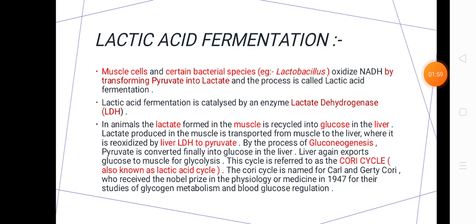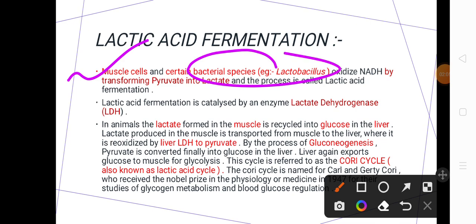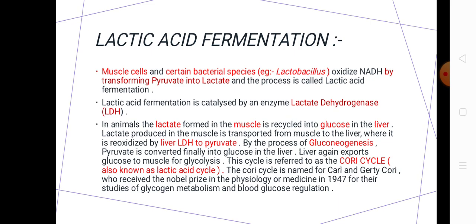So here you can see I have written the things that I have already explained. In muscle cell and certain bacterial species such as Lactobacillus, NADH which was generated during glycolysis is oxidized and converted into NAD plus, and during that time pyruvate is converted into lactate, and this process is called lactic acid fermentation. Lactic acid fermentation is catalyzed by the enzyme lactate dehydrogenase, which we have discussed, which converts pyruvate into lactate.